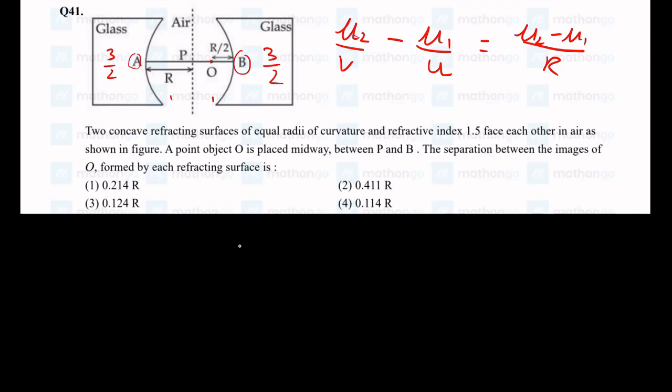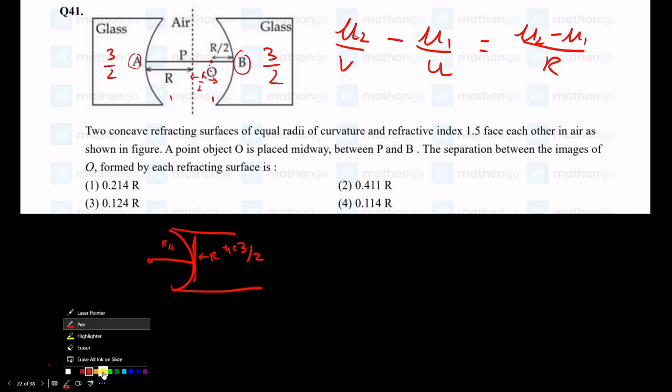Okay, first let us approach glass B. So they gave us this distance as r by 2, so even this will be r by 2 as it's the midpoint, OP is r by 2. So you have glass B over here, radius of curvature is r, refractive index is 3 by 2, and you placed an object at a distance of r by 2, and refraction is happening about this. So I'll take this as the center of curvature. I'll mark it in another color. This is the center of curvature.